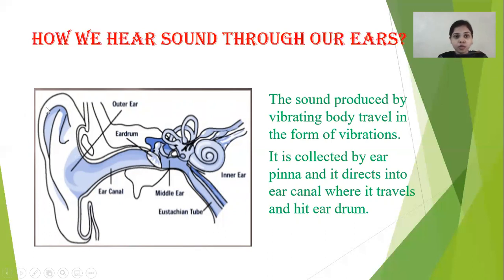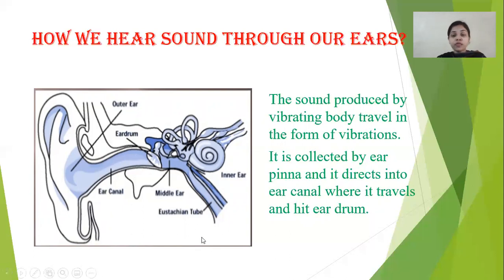Here our outer ear is here. First, these vibrations are collected by the ear pinna. The ear pinna collects these vibrations and they travel directly to the ear canal and hit the eardrum. Whatever vibrations are produced, they first hit the ear pinna, then they travel to the ear canal and hit the eardrum.